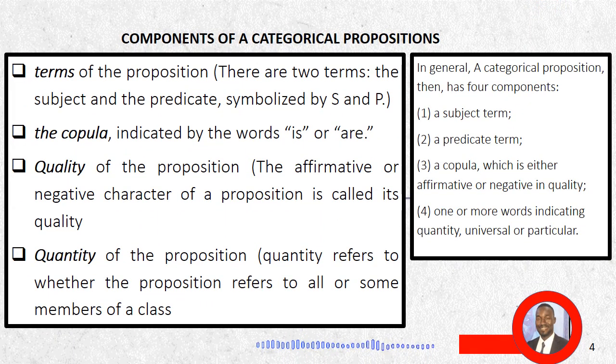Categorical proposition has four components: the terms, the copula, the quality, and quantity. If you remember, in our notion of proposition, we say a proposition has three components. However, categorical proposition has four components, and the difference between them is the quality and quantity. The quality in a categorical proposition talks about the affirmative or negative character of a proposition, while the quantity refers to either some or all members of a particular class. We shall further explain this in the next slide.